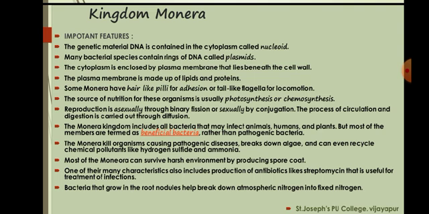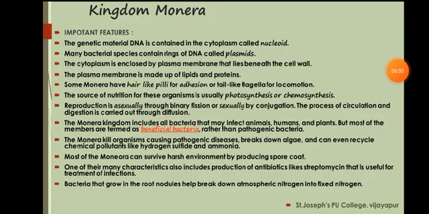Most of the monerans can survive in harsh or extreme habitats. Also, one of the main features of these bacteria is that they help in nitrogen fixation and decomposition, in so many ways helpful as well as pathogenic.